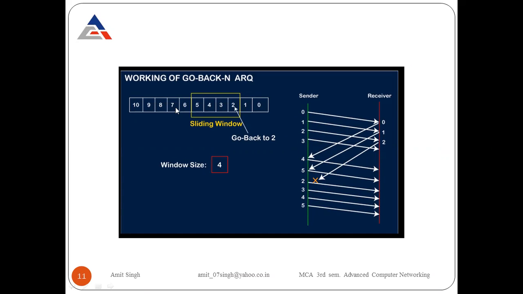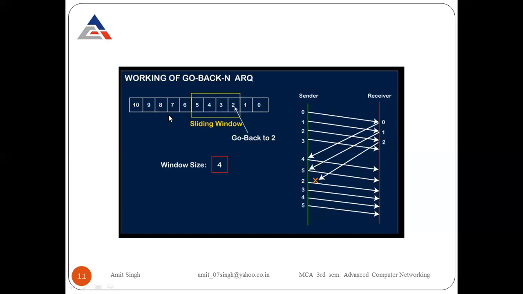Look at your diagram. Whenever it receives the acknowledgement for frame number 3, the window moves to the 7th point. Sequence number 7 comes in step by step. When all the frames are received by the receiver, whenever it sends the acknowledgement of the next frame, and the next frame, the window moves forward.